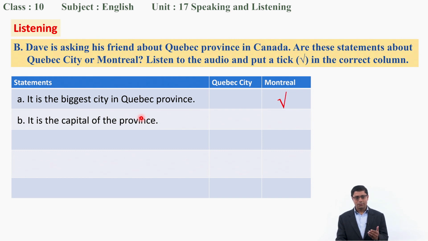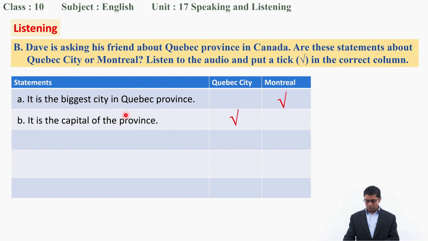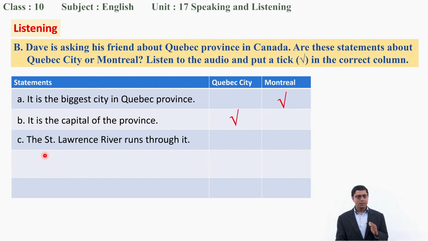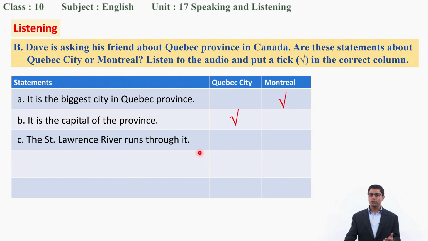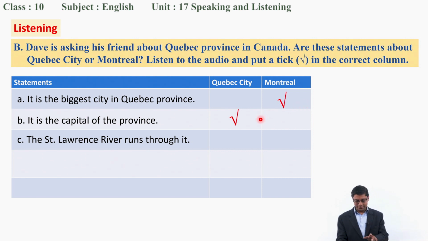But Montreal is great. See there, which one is the capital? Okay, certainly it's Quebec City. So, Quebec City is the right answer here. Let's go to the third statement. The St. Lawrence River runs through it. It means which one? Quebec City or Montreal? Have you found out? Okay, don't worry, just listen.